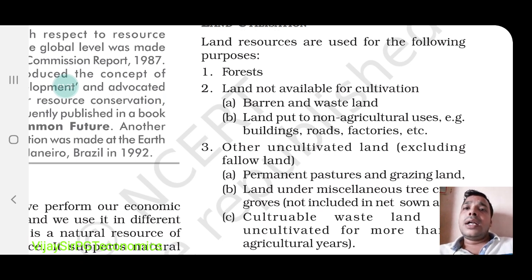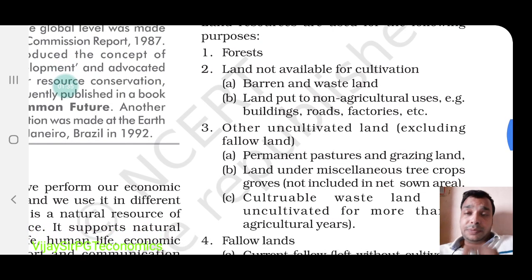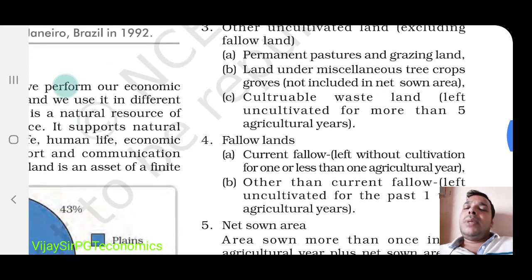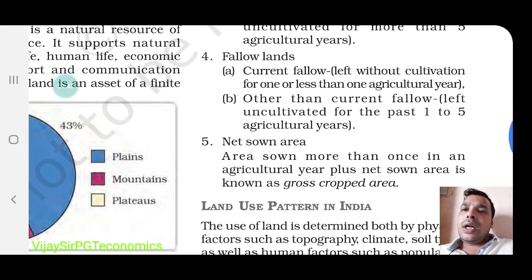The other uncultivated land: permanent pastures, grazing lands and all this. Clear? Fallow land means different; we can say different plates are there for the land. Then net sown area or gross cropped area.